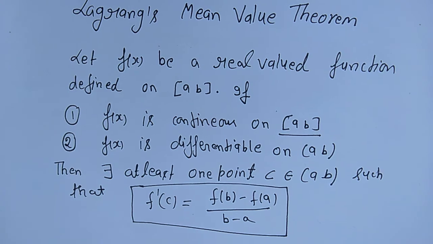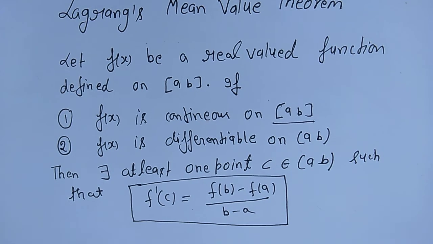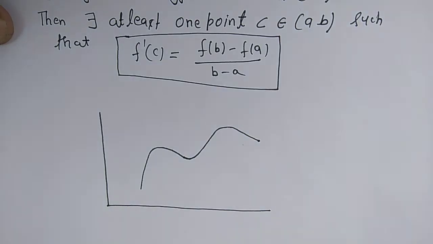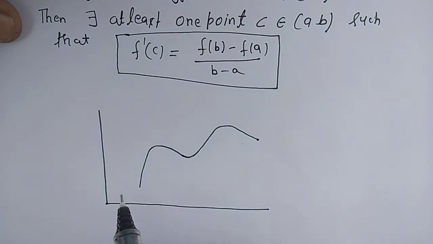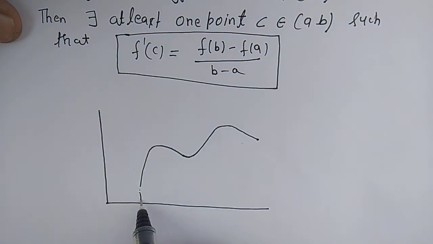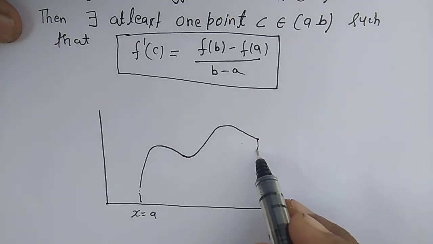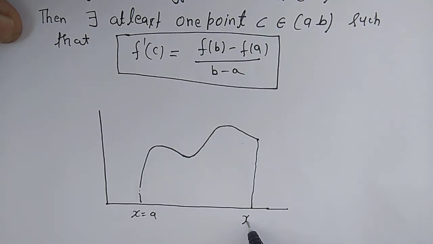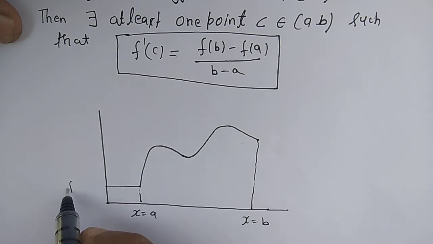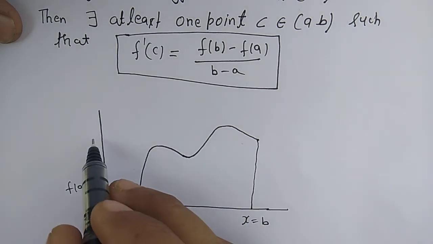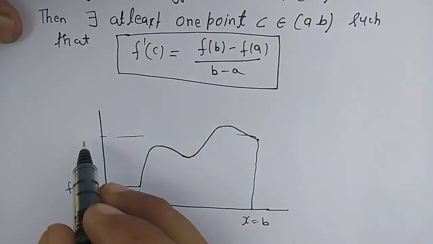Now geometrically let us see how this theorem is. Let us take one function in this way. Let us have this x equal to a and this point is x equal to b. So this distance is f of a and this distance is f of b.